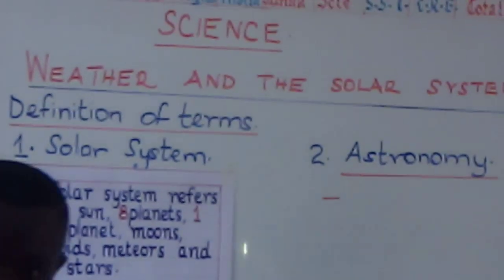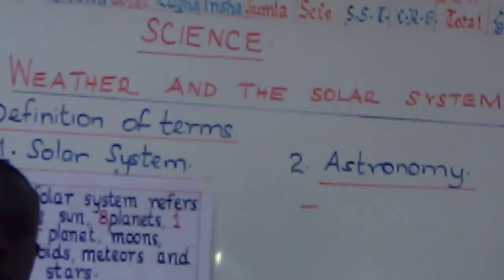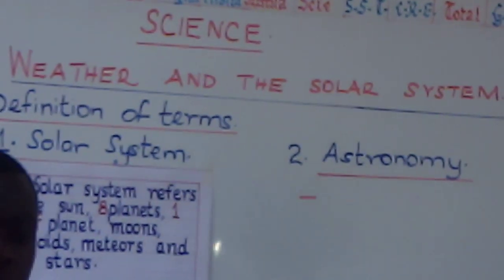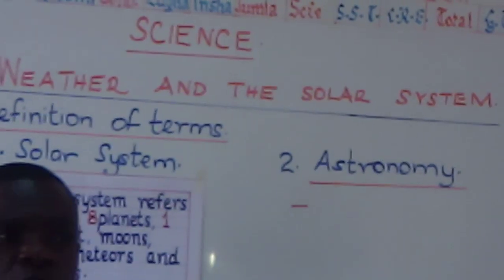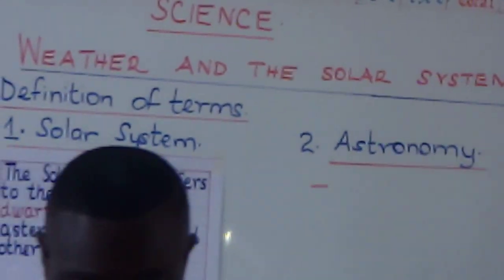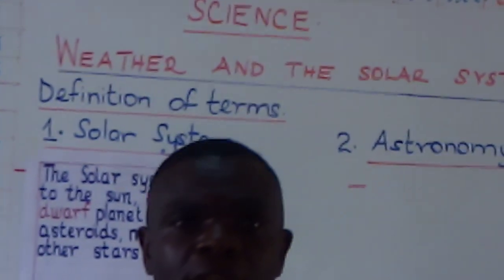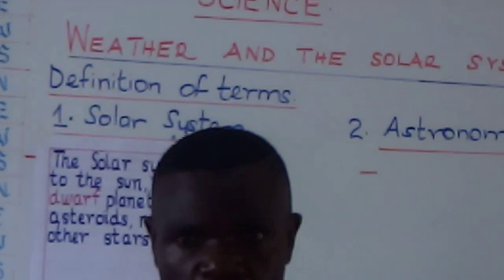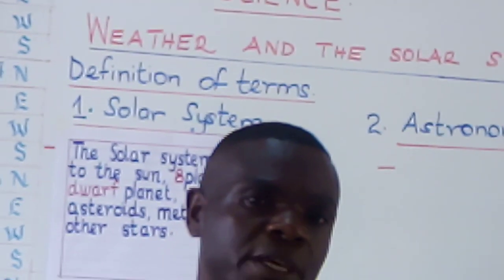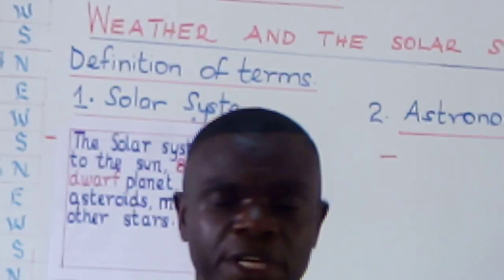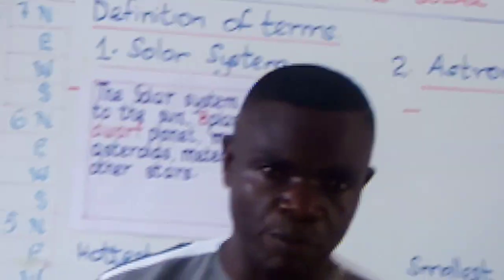In class 5, you learned about weather, where you constructed instruments that are used to measure the elements of weather. And these instruments, I would like to remind you, are the rain gauge, the wind vane, the windsock, the thermometer, and maybe the anemometer and the hygrometer, but you did not touch on the hygrometer and the anemometer.